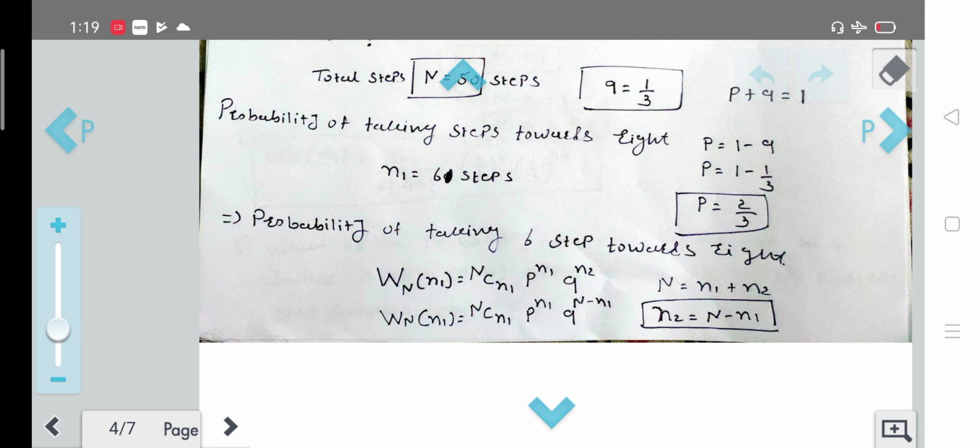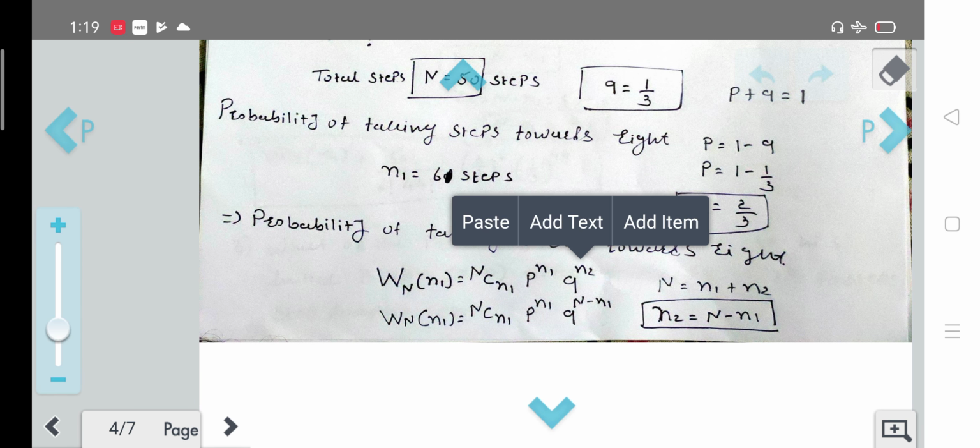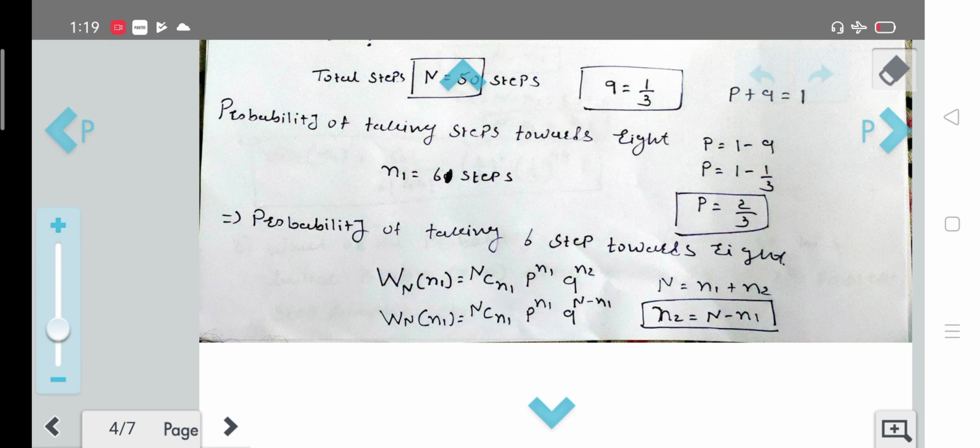As we have considered, here we have W_n of n1 equal to nC n1 p raised to n1 and q raised to n2. Since we are going to talk about n1, we will convert this whole equation into n1. So we are going to take n minus n1 instead of n2, so we will have n2 equal to n minus n1 here.